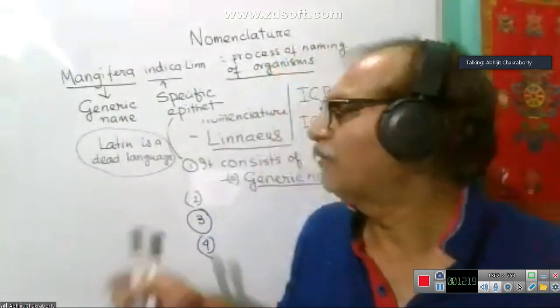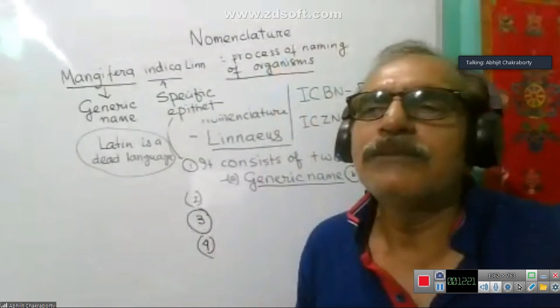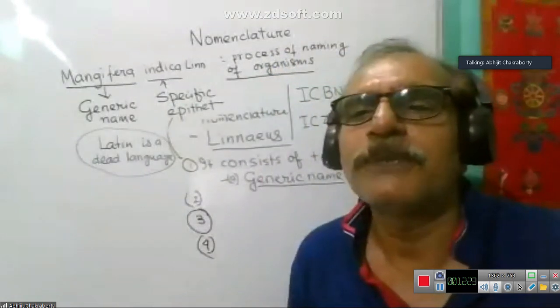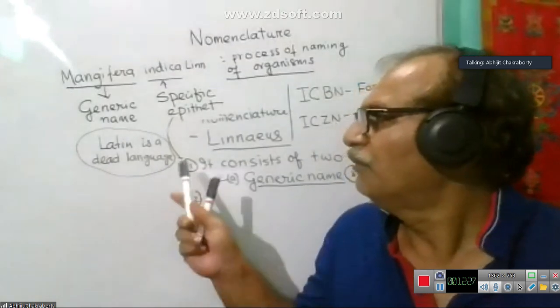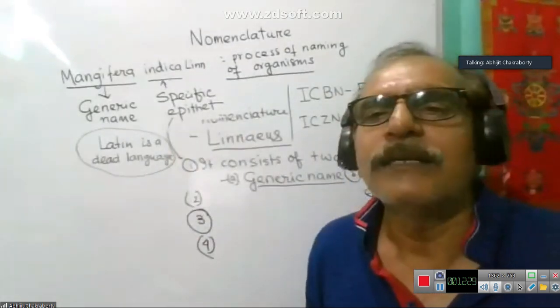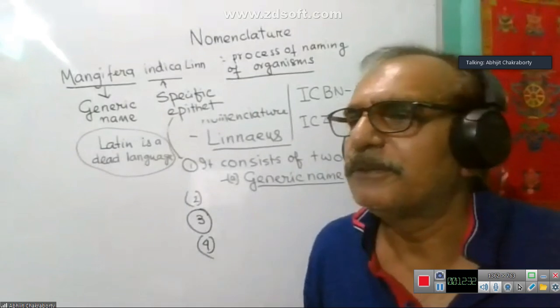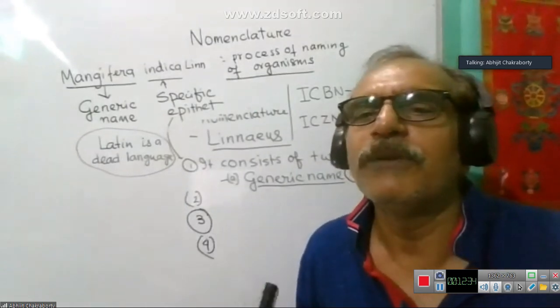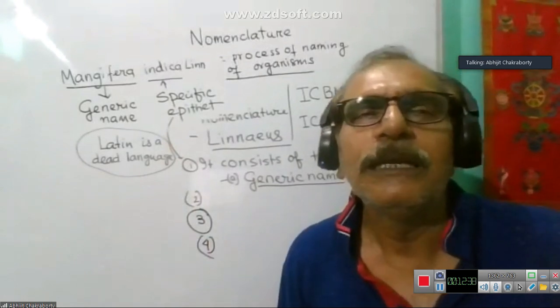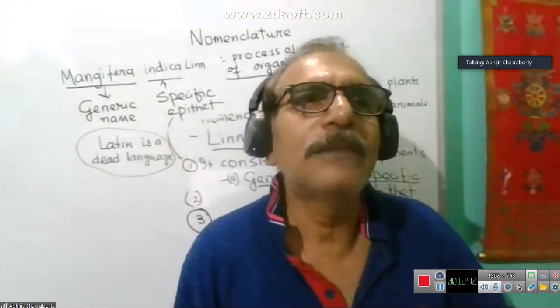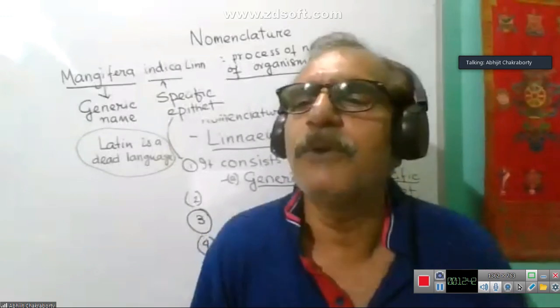But if a language is dead, there is no question of the spelling pattern changing. So the name given earlier and the name being given now will have no change in spelling pattern. It would be helpful in maintaining both continuation and communication.